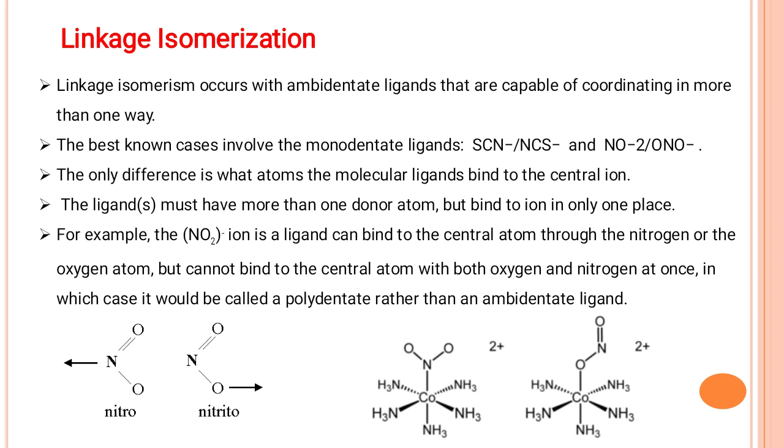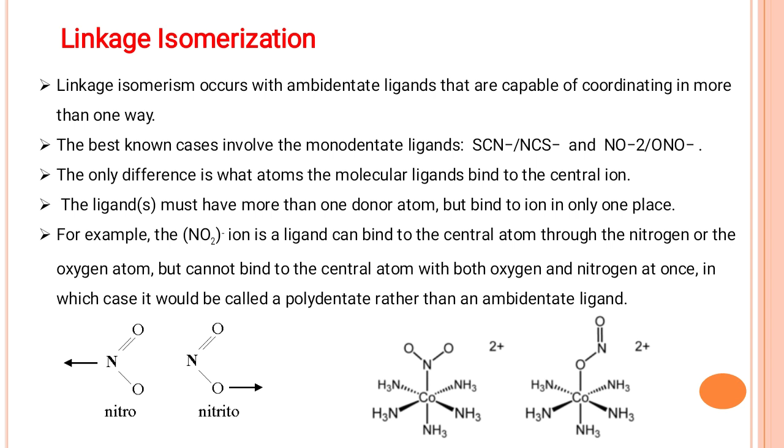If we come to the example structures below, with the NO2 group, when N is directly coordinating to the central metal ion, it is called a nitro group. If O is coordinating to the central metal ion, it is called nitrito. The same compound exhibits different types of linkage.